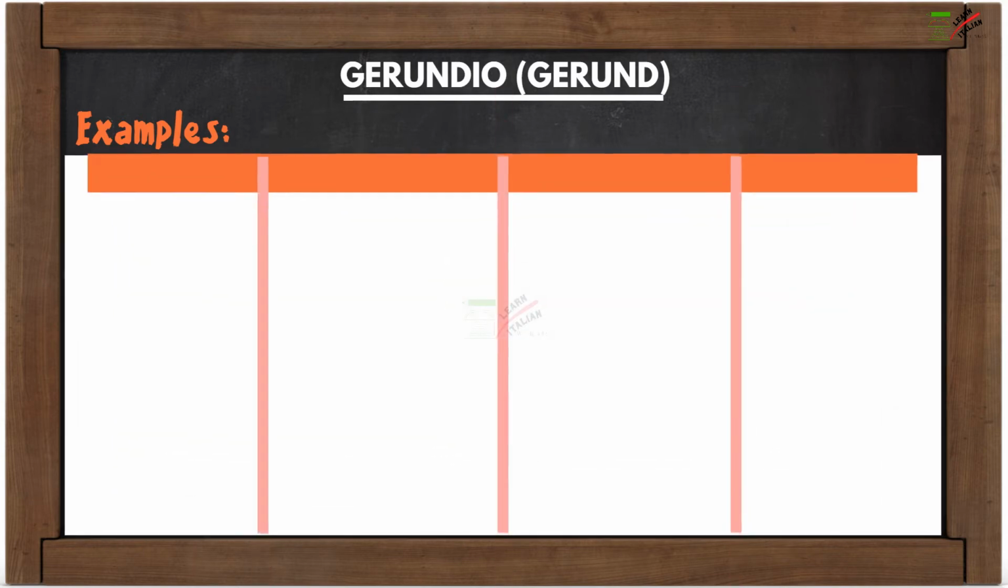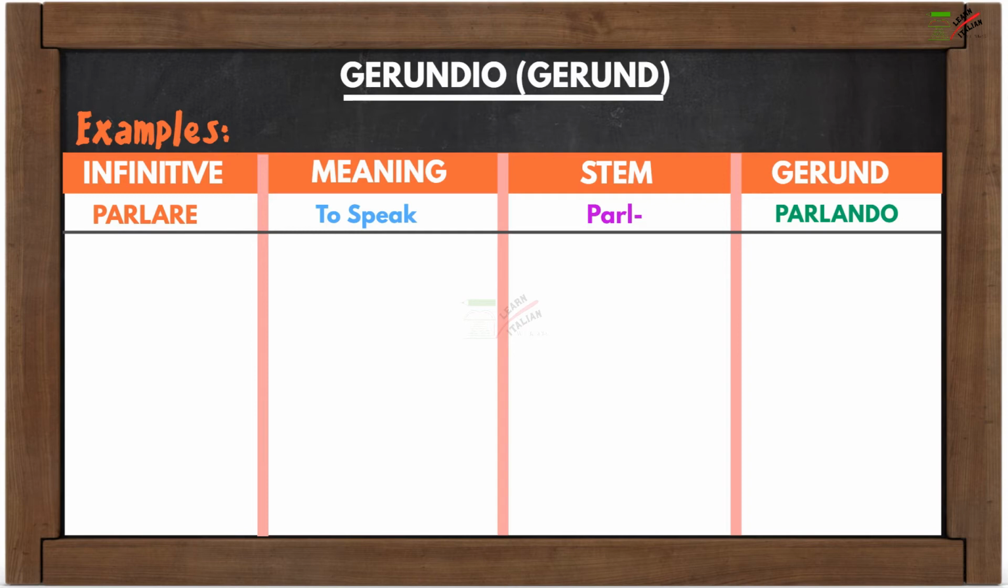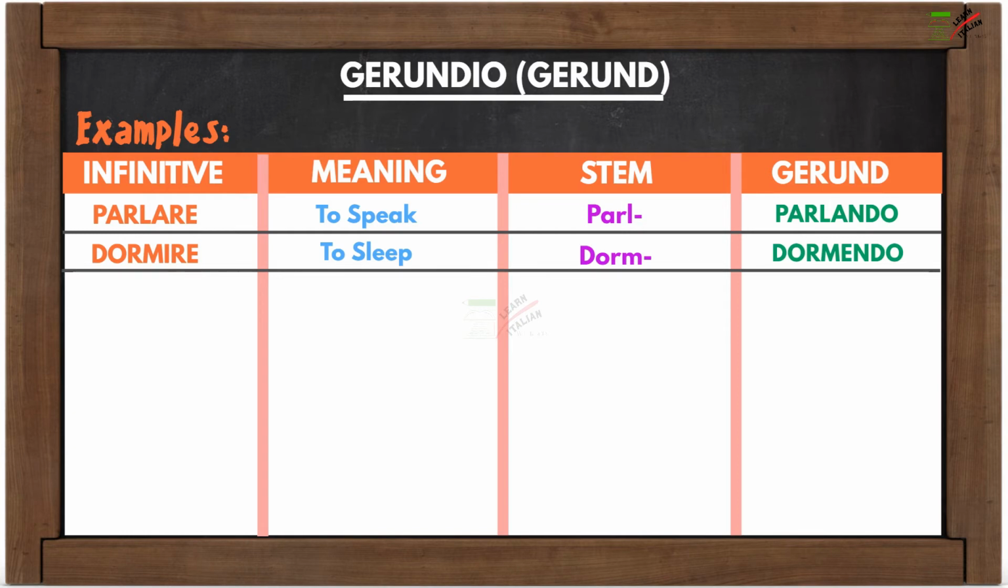So let's look at this table. The infinitive verb parlare, which means to speak. The stem is parla. The gerund becomes parlando. Another example is dormire, to sleep. The stem is dorm, and the gerund becomes dormendo. The verb dire, which means to say or to tell, to speak. The stem is dir. The gerund is dicendo.